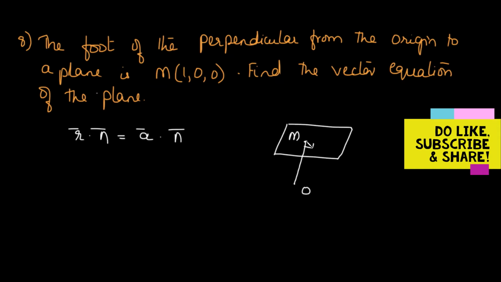So the perpendicular intersects the plane at point M. M has the coordinates 1, 0, 0. So in this case, as we can see, M, which is the foot of the perpendicular, is a point on the plane.